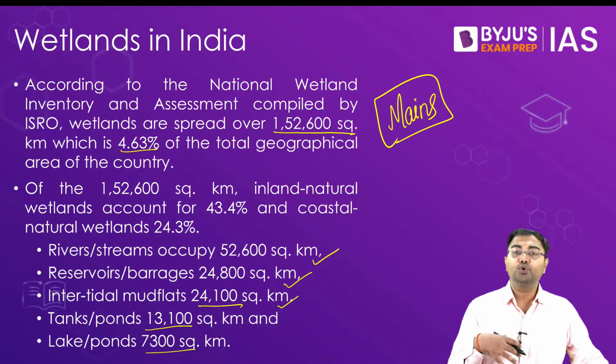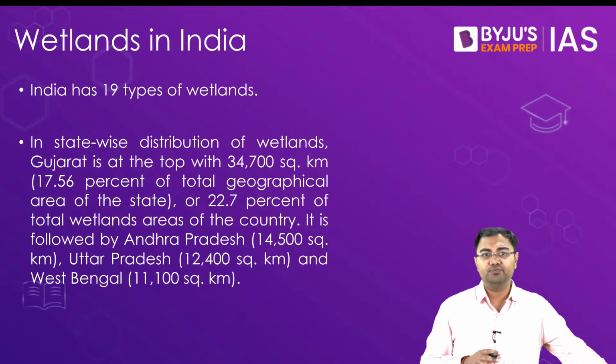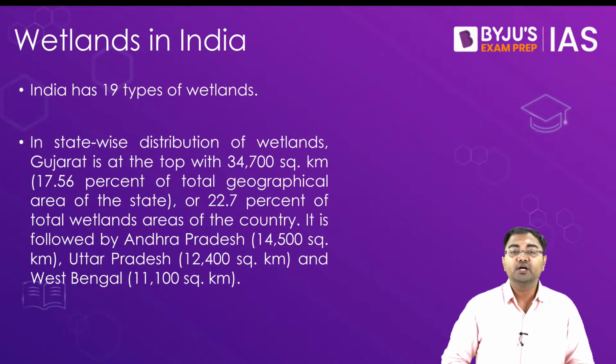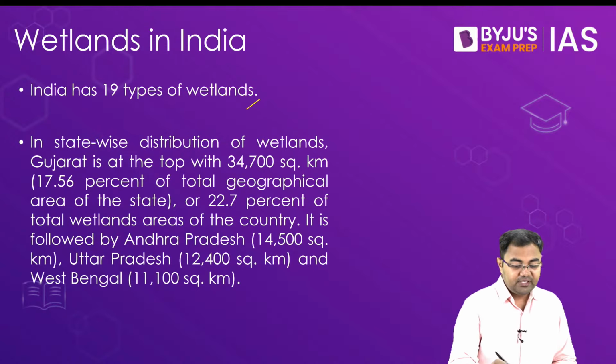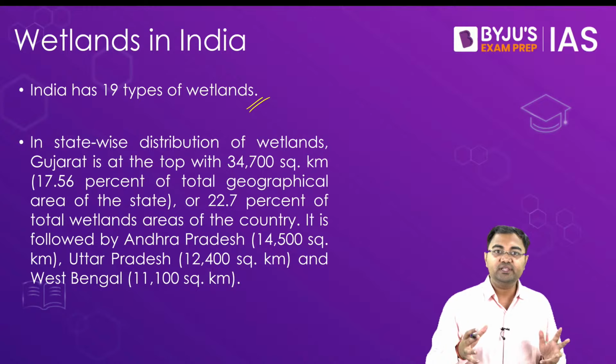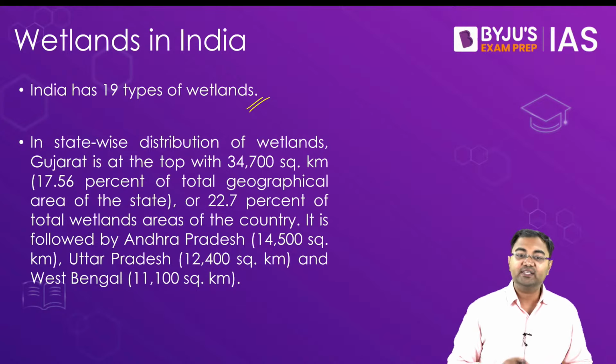In total, there are a number of different types of wetlands, although that is not important from the examination perspective. Out of all these, there are 19 types of wetlands that can be found in India, so that is also a very important figure.